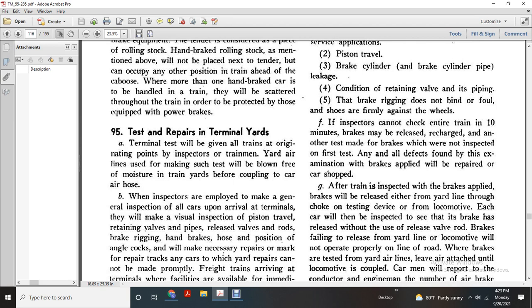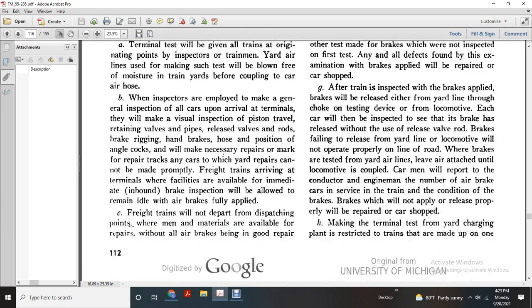95. Terminal repairs and terminal yards. Terminal tests will be given to all trains at the original points by the inspector of the train yard. Air lines used for making such tests will be blown free of moisture for the train yards by coupling the car to the air hose.